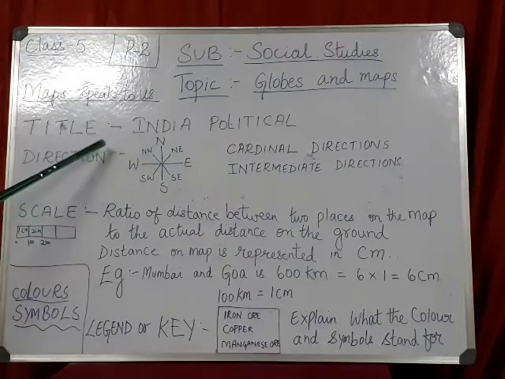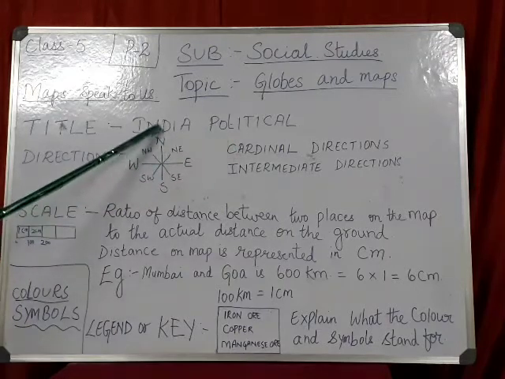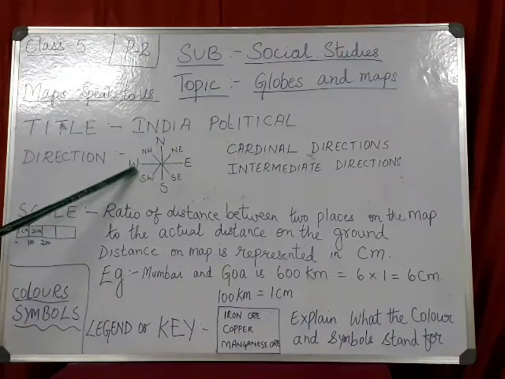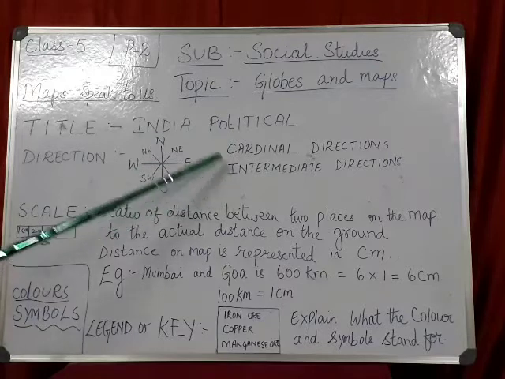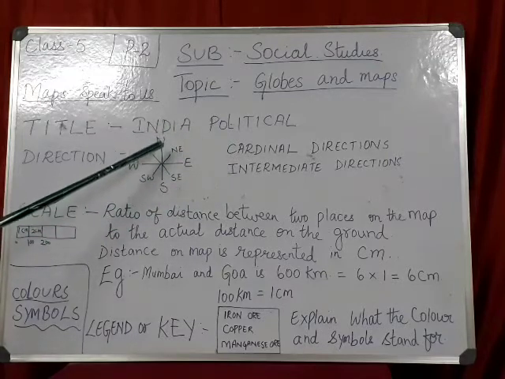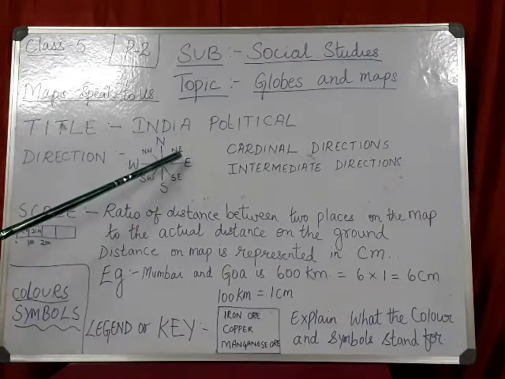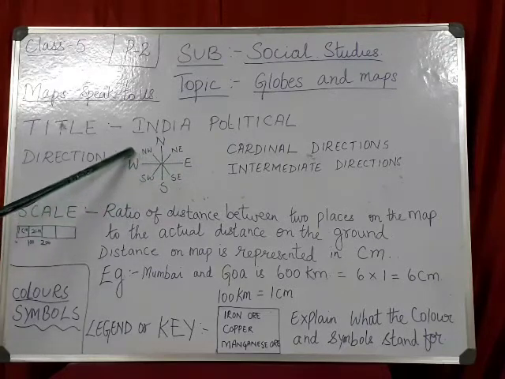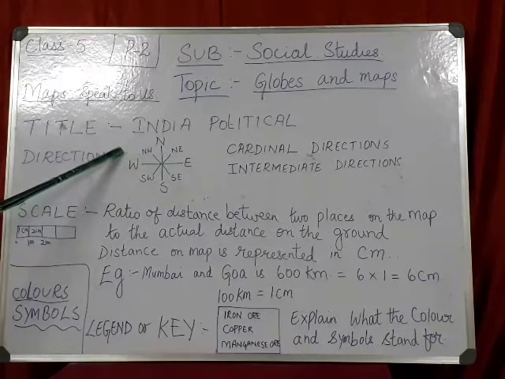These are called cardinal directions, main directions. Then intermediate directions come between the cardinal directions. So this must be clear.